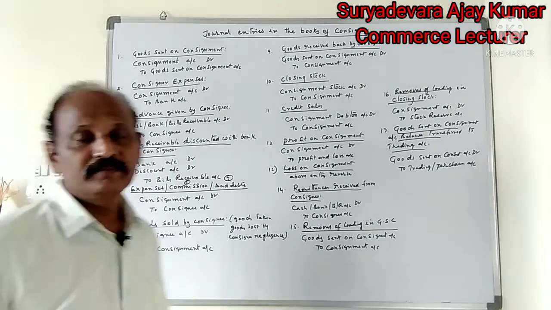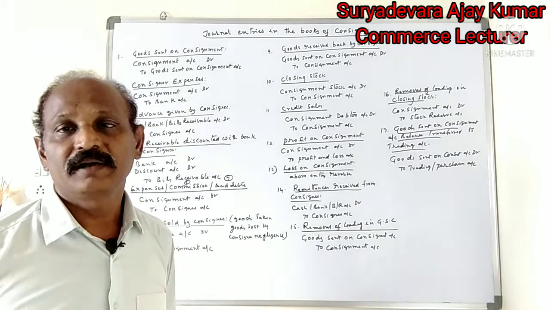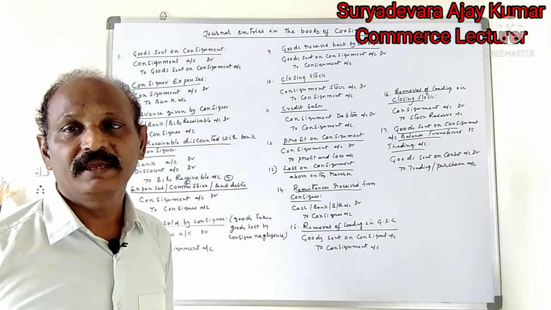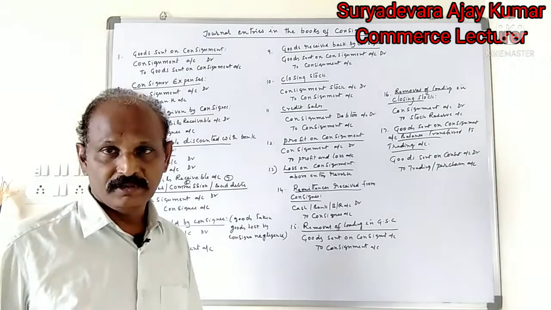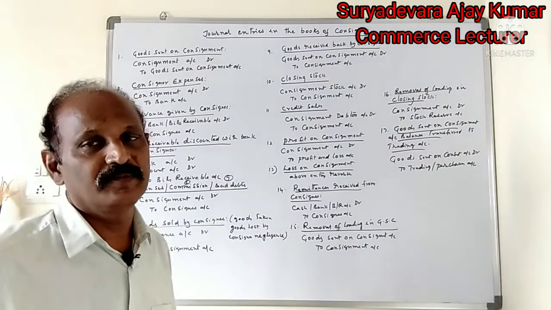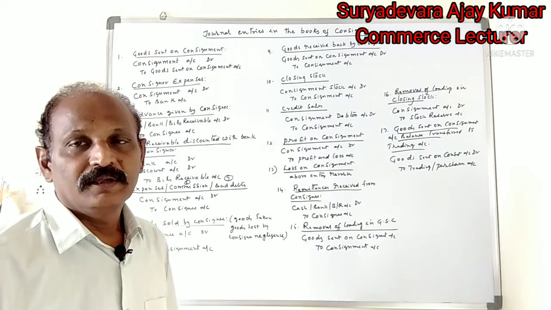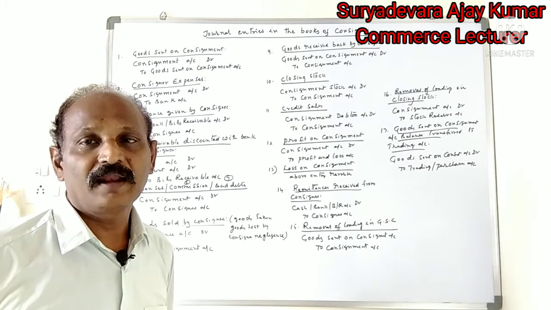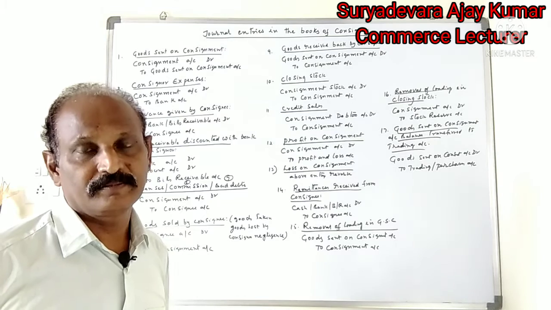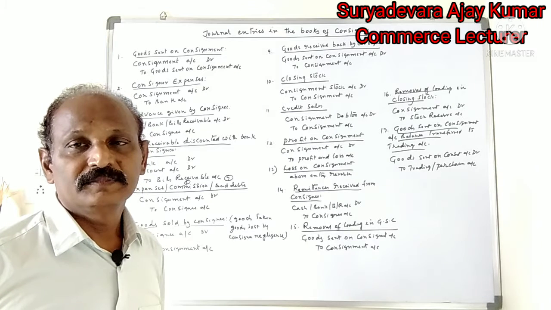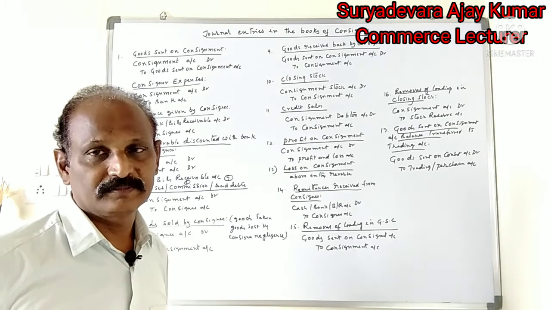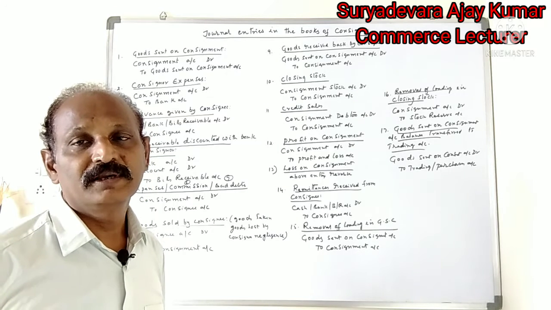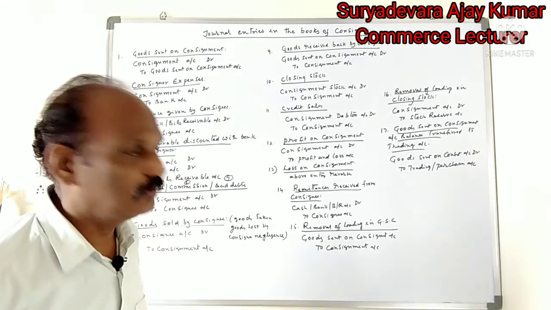And sometimes the consignor asks for security from the consignee in the form of cash, check, draft or bills receivable. Consignee is the new person. The security the consignor asks for is known as advance. Advance is paid by the consignee to the consignor in the form of cash, check, draft or bills receivable.